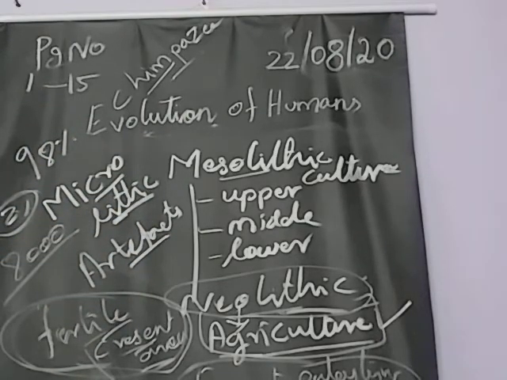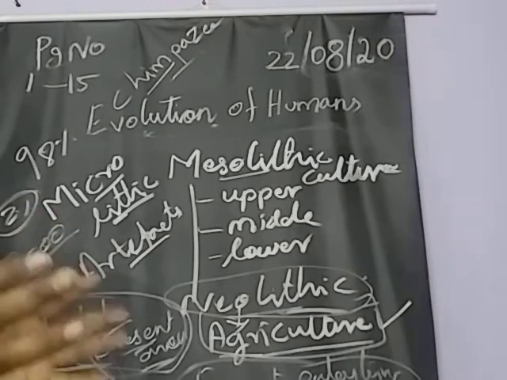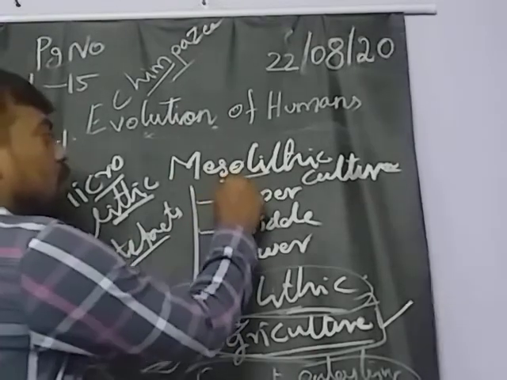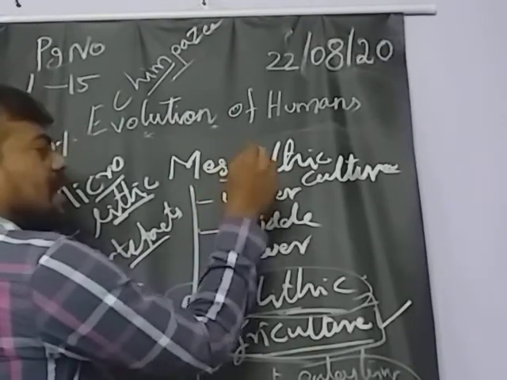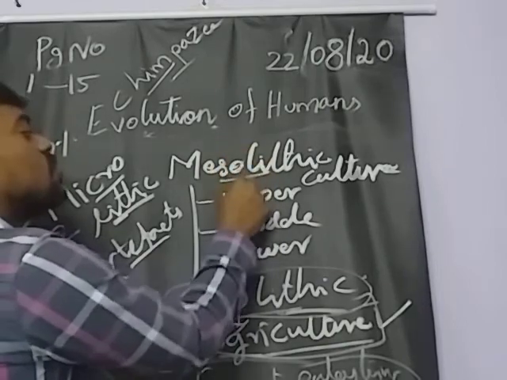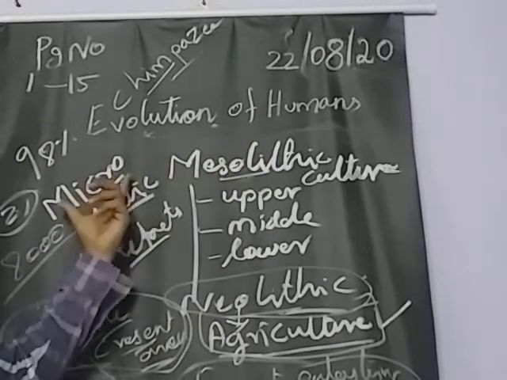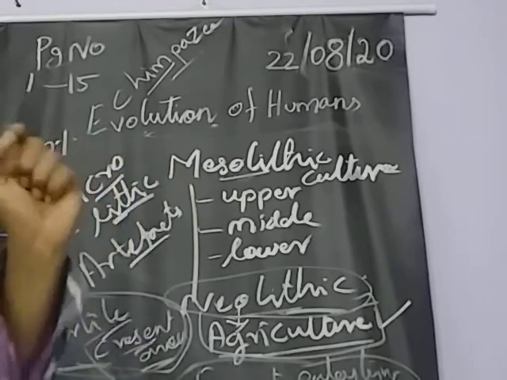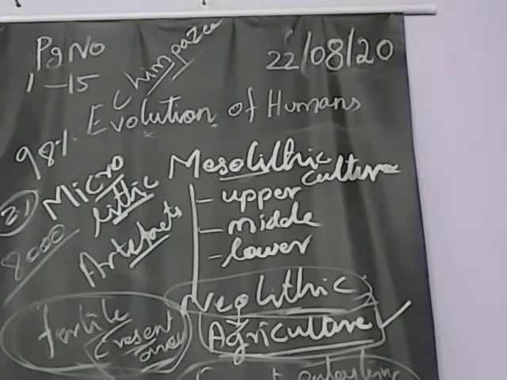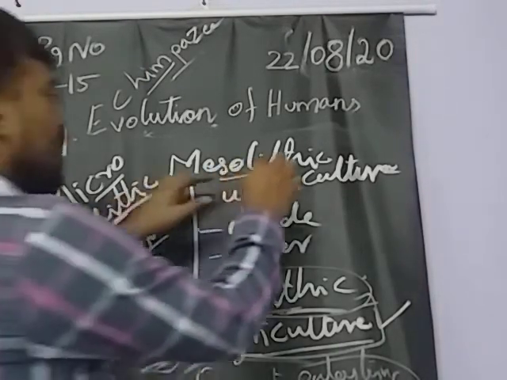Third one. Dash is known as the Middle Stone Age as it is placed between the Paleolithic and Neolithic. So the Middle Stone Age period will be called the Mesolithic culture. Here they used more microlithic stone tools. Between Paleolithic culture and Neolithic culture, we have one culture that is called Mesolithic culture.